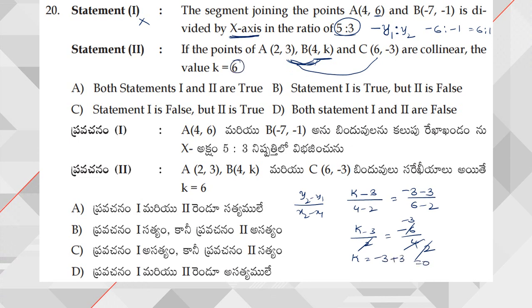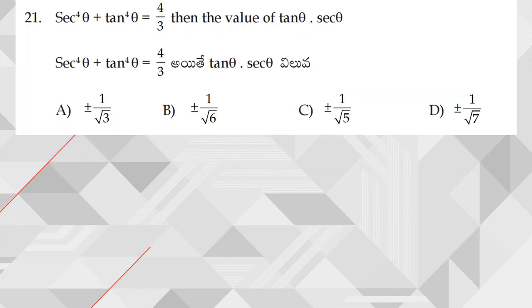The value of k is given as 6, but what did we get? The k value is equal to 0. So from this I can say both the statements are false. Next, moving on to question number 21.